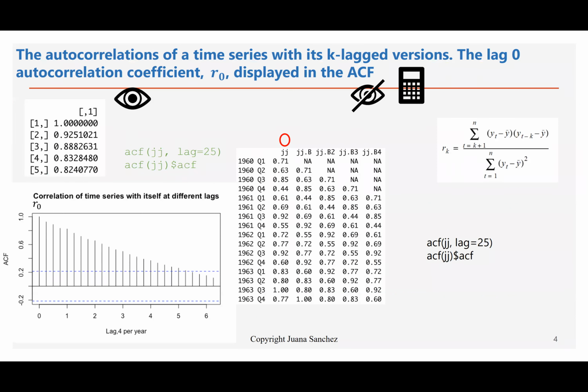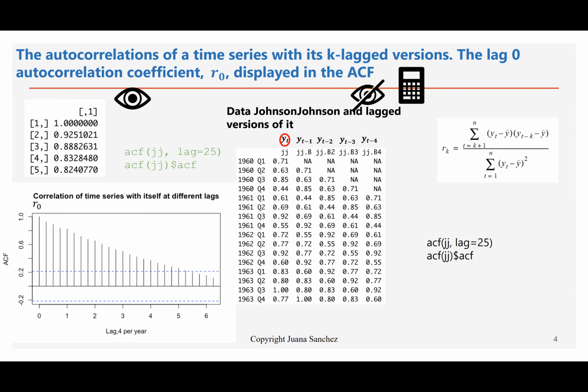So let's focus now again on the data set that we created in the previous two lessons. You have it here in the middle. It's the Johnson & Johnson data set. JJ is the actual Johnson & Johnson time series, a quarterly time series. And remember that we lagged the values of the time series and created new time series that contain the lagged values. This is the same data set that we used there.